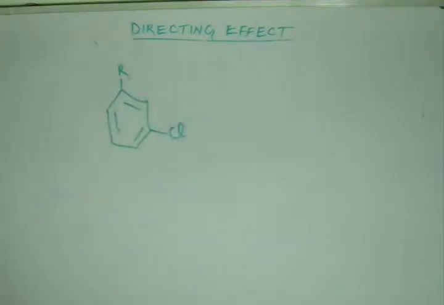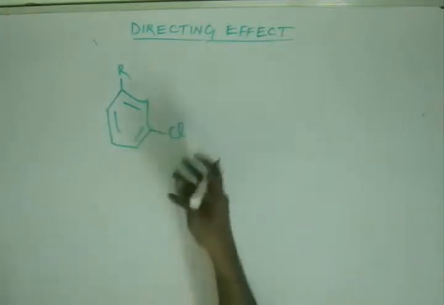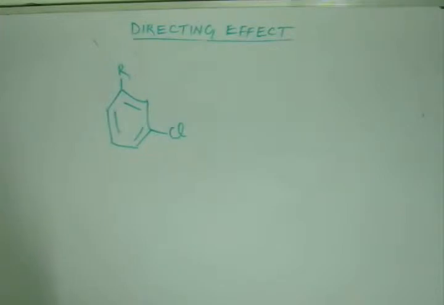I want to have this. I want to have an alkyl group. I'm not giving which alkyl, any alkyl group in general, and I want to have a chloro group at meta position to that alkyl group. Now, another important thing that you must know that will really be a very worthwhile information for you. Halogens are ortho-para directing. All right.